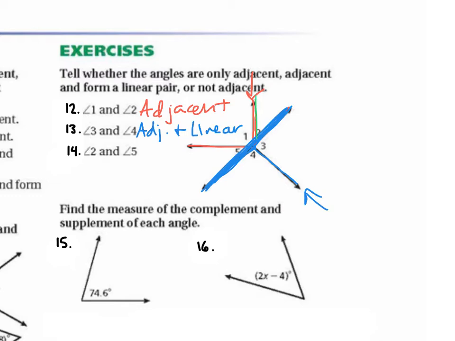Now let's look at angle 2 and angle 5. What type of angles are these? Not adjacent. So they're not adjacent because they don't share a side. They're not right next door to each other.